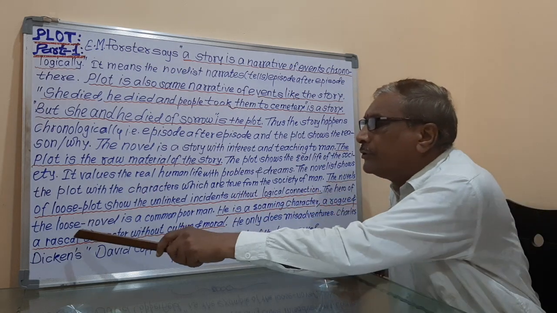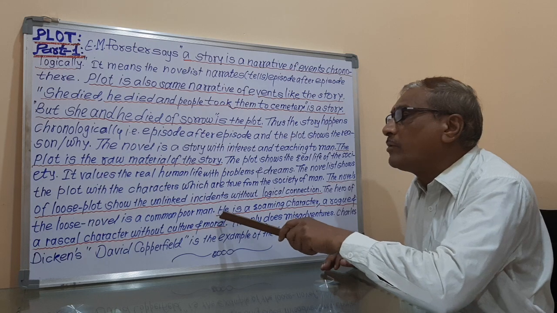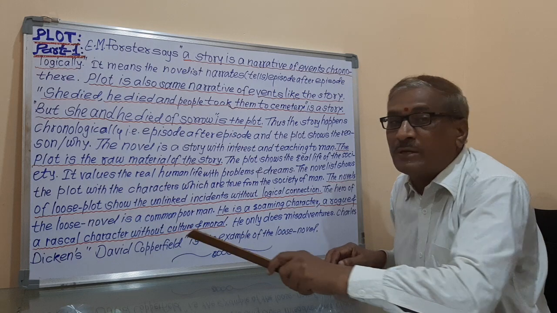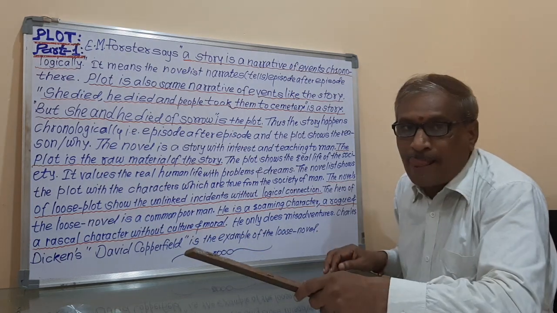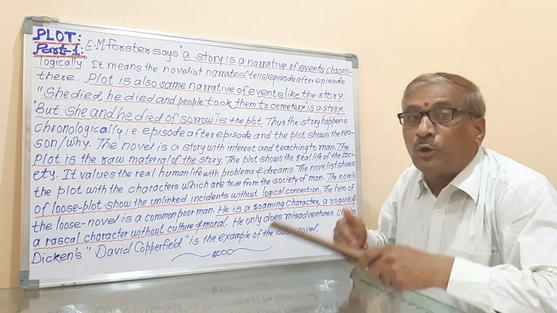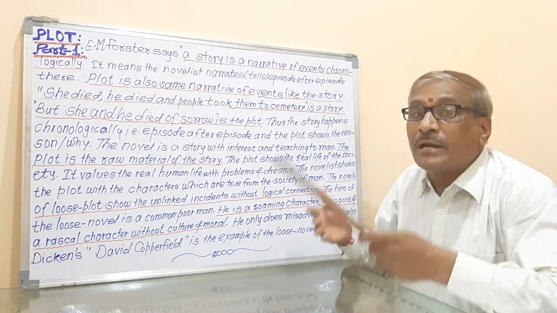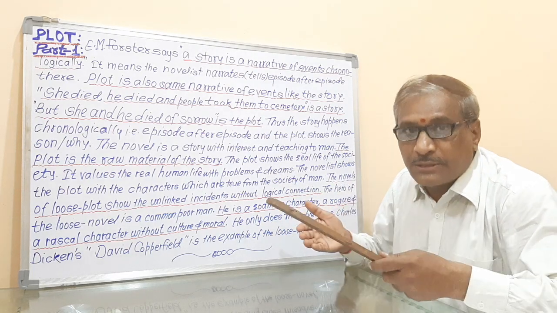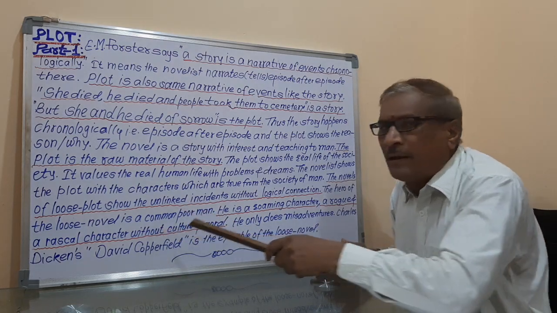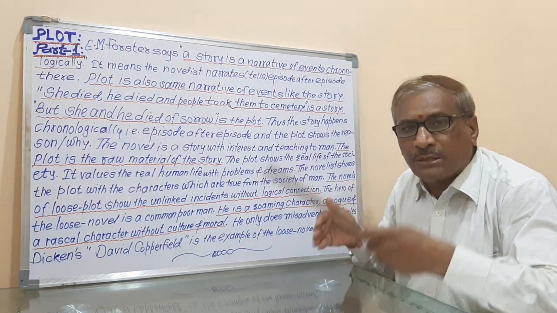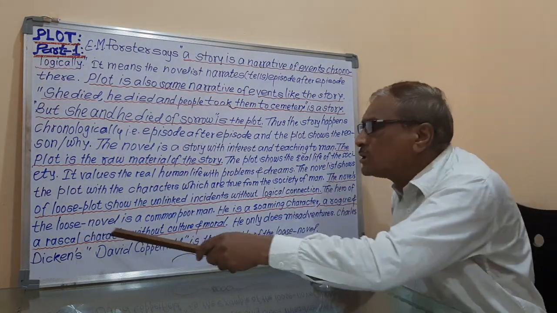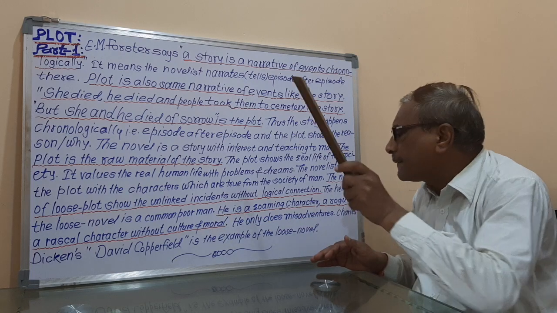The hero of the loose novel is a common poor man. Means the hero of the loose novel is always a common man, a poor man. Means he is not a moral person, he is not a noble person, or a great person. He is not any saint. He is only a poor man, a common man, an uncivilized, uncultured person. In this way, the hero of the loose novel is a common poor man.